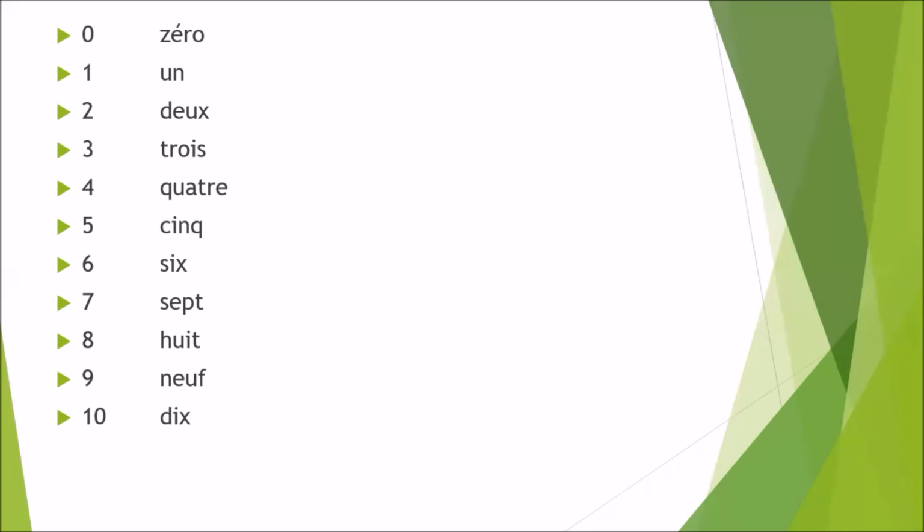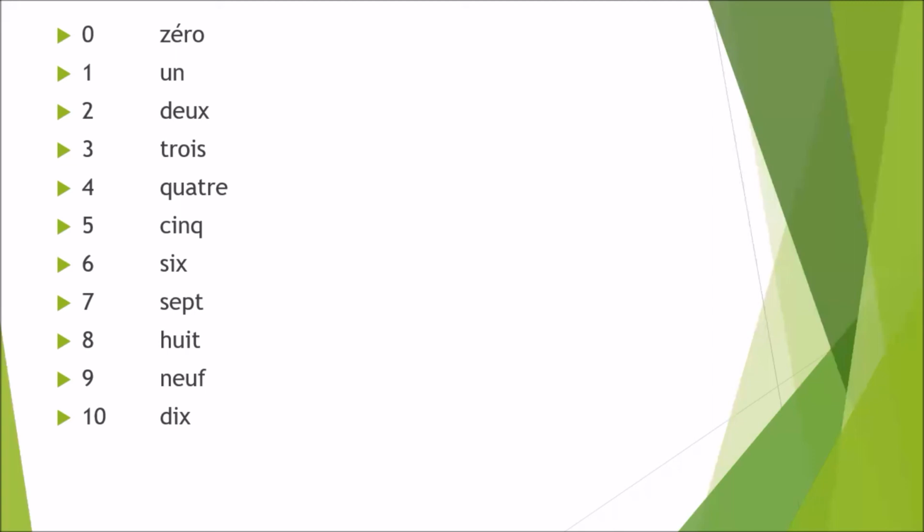Next is huit. As I told you in my previous videos, H is considered as a vowel in French, so it is not pronounced, and U and I has sound ui.